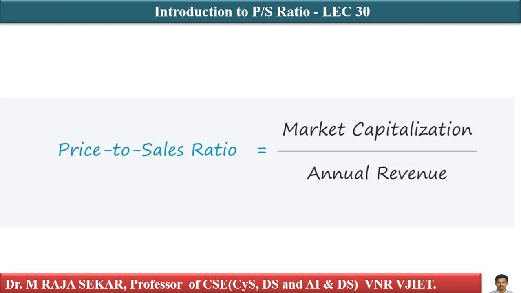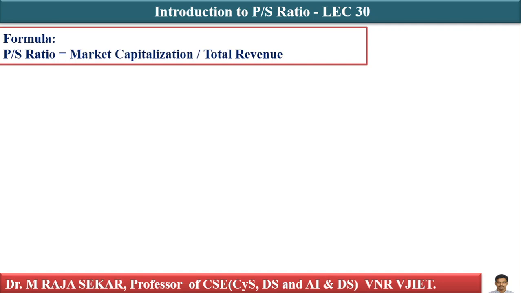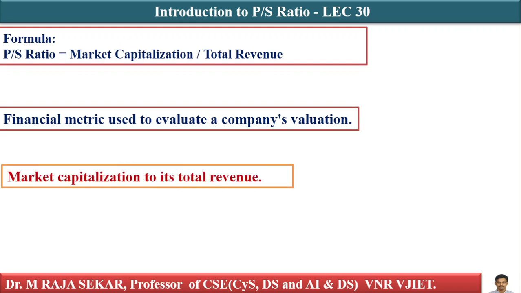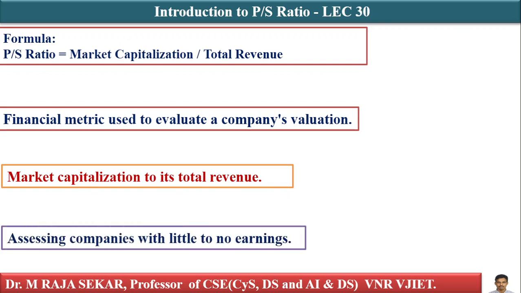In this lecture, we will try to understand the price to sales ratio. The formula for price to sales ratio is market capitalization by total revenue. The price to sales ratio is a financial metric used to evaluate a company's valuation. It compares a company's market capitalization to its total revenue. It is useful for assessing companies with little to no earnings.